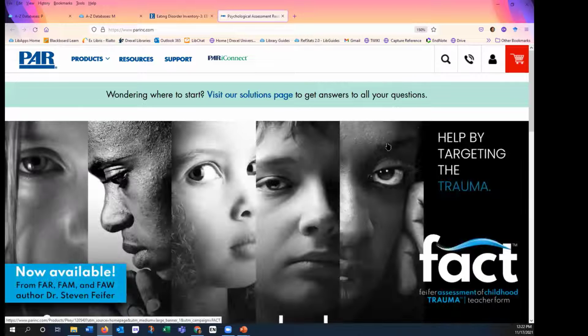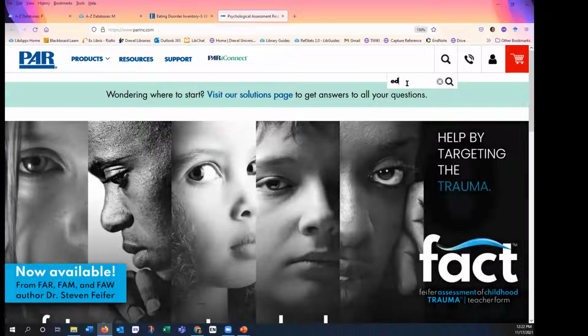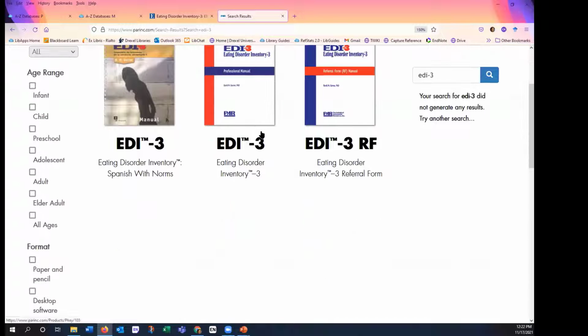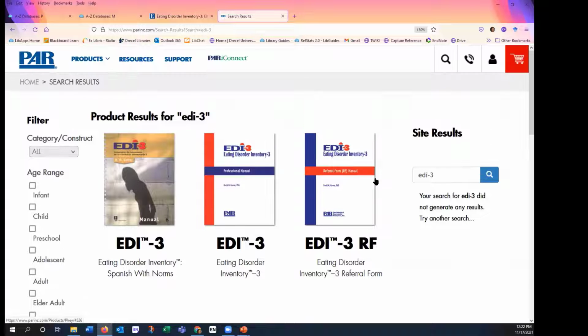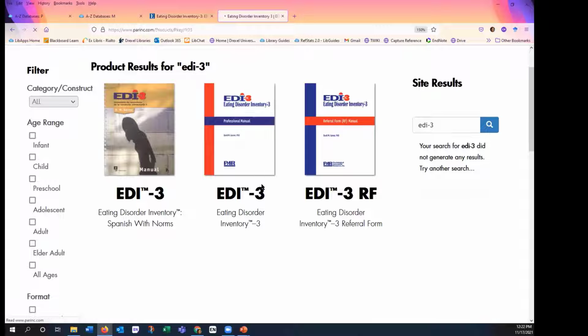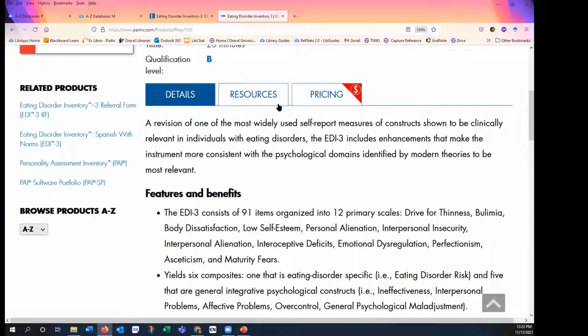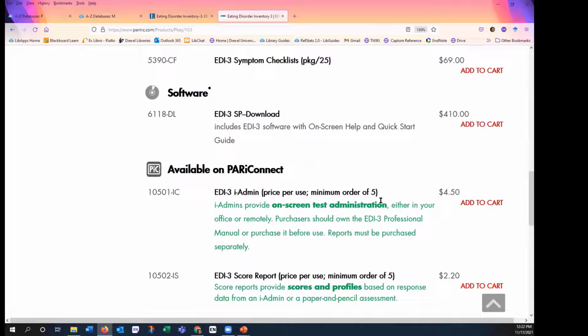So I'm going to try going to the publisher site, and then I can just search for the test. And remember, this is commercial tests. So it gives me information for purchasing the manual in either English or Spanish. And then details about the test, and of course, pricing, if I want to purchase it.